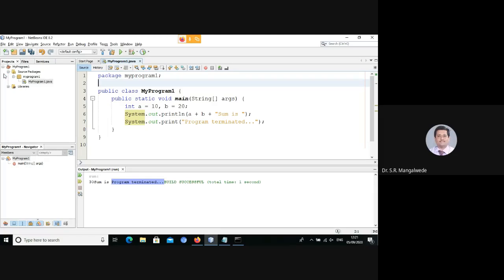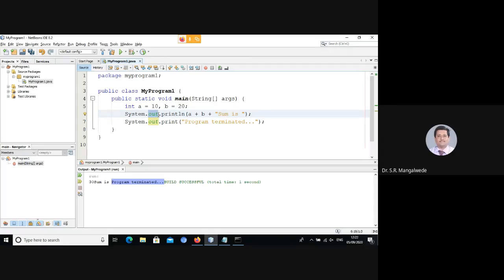Clear? So import java.lang.* is not required. Why is it not required? Because it is automatically imported, and system is a class available in a package named lang. But apart from this, out is a stream, and this stream is an object of another class, that is the stream class.